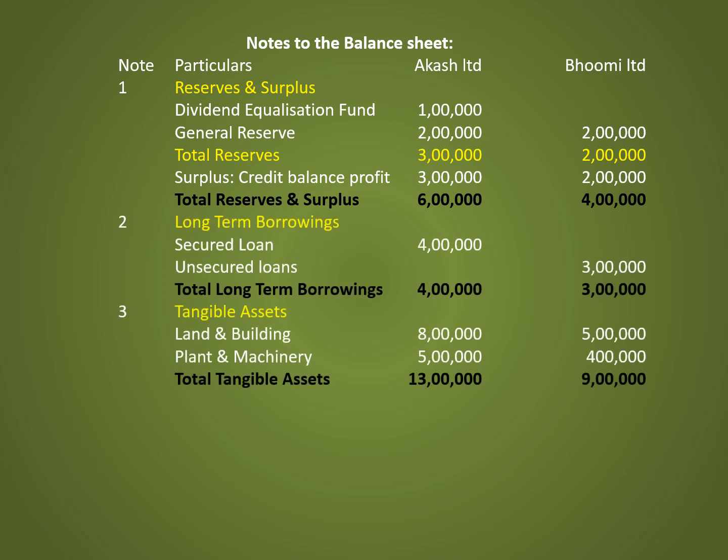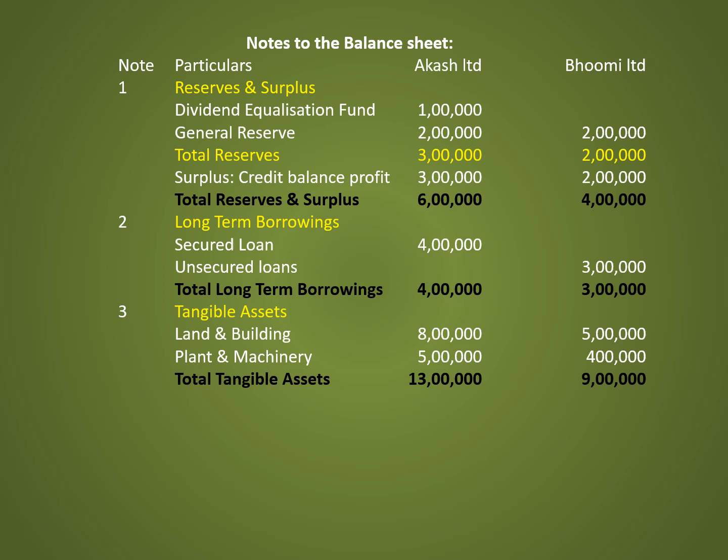Note number 2, long-term borrowings. Under that, secured loan, Akash Limited 4 lakh. Unsecured loan, under Bhumi Limited 3 lakh. Total long-term borrowings is 4 lakh and 3 lakh. Note number 3, tangible assets.